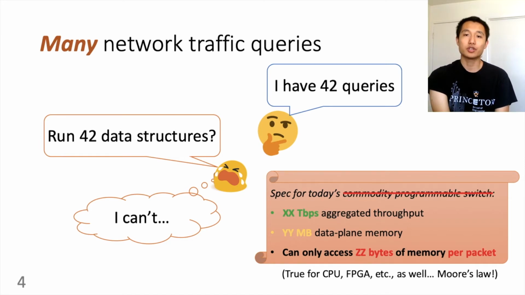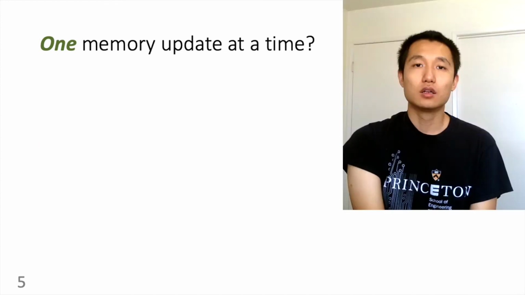In the systems community, much of the literature on streaming algorithms has focused on designing data structures tailored for small memory space, but there's much less work focused on memory access. This is also why we have many tools in our toolbox to work with the memory size constraint, but it's still very challenging to work with the per packet memory access constraint. So we can't take memory read-write for granted.